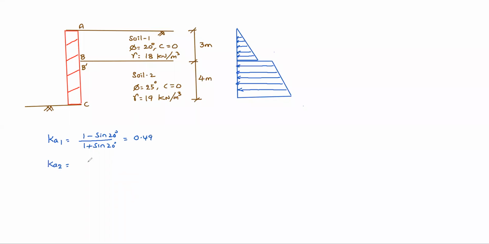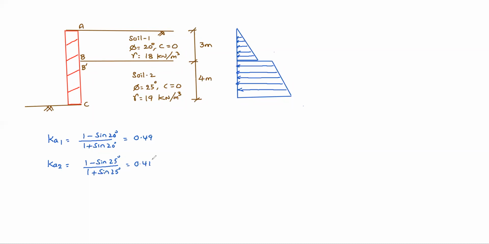Ka2 equal to (1 minus sine 25 degrees) by (1 plus sine 25 degrees), so it is 0.4058, that means 0.41. Okay, these are Ka1 and Ka2.